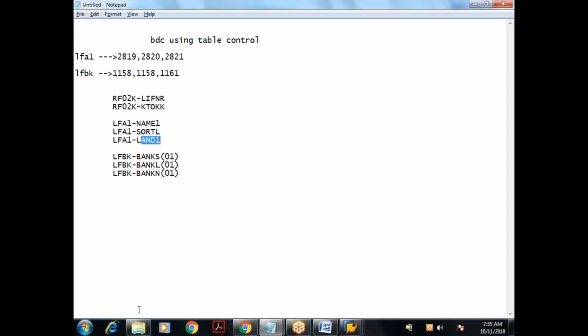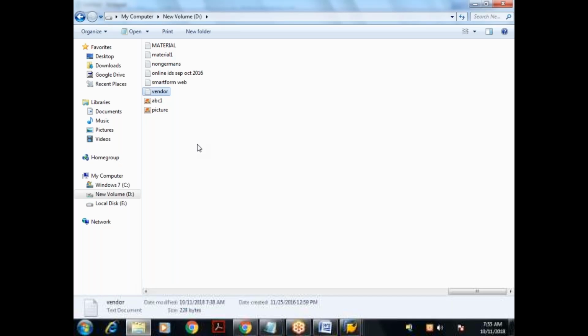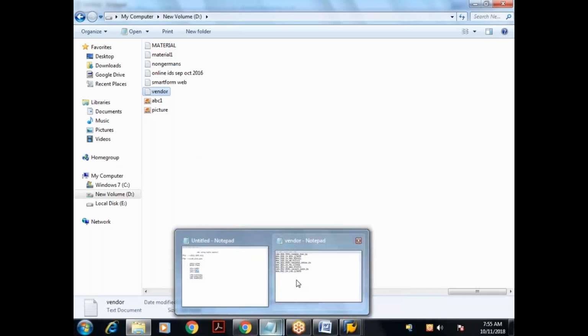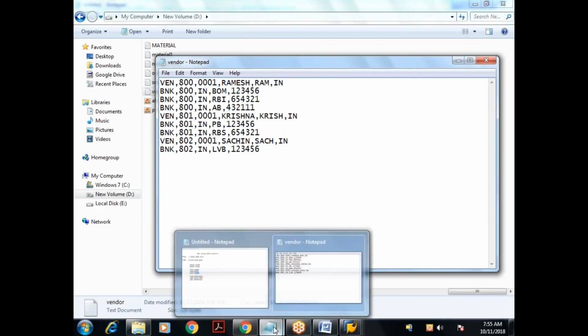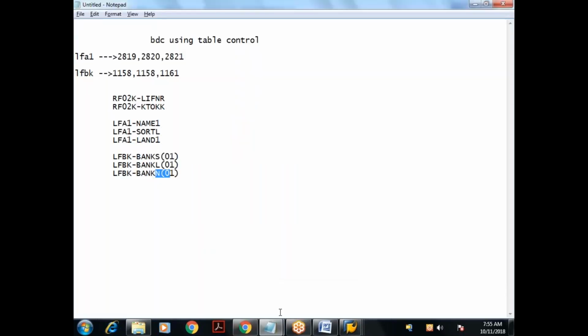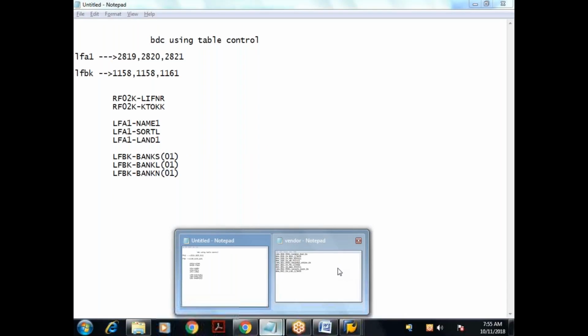And if you see the second record here, again this is LIFNR. LFBK also contains the vendor account number, and this is the bank country key, bank key, and account number. Those are these fields: bank S, bank L, bank N. So these are the structures, right? Okay, done. Keeping this in mind, see the declaration.